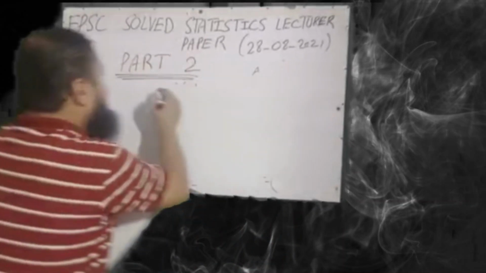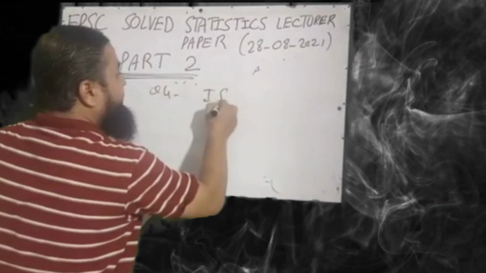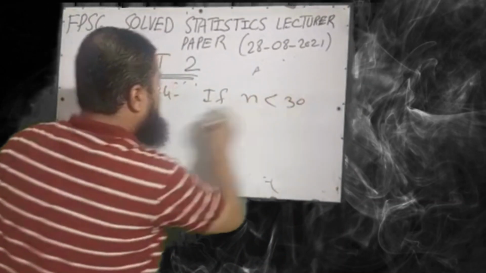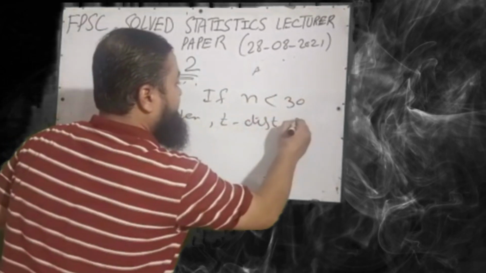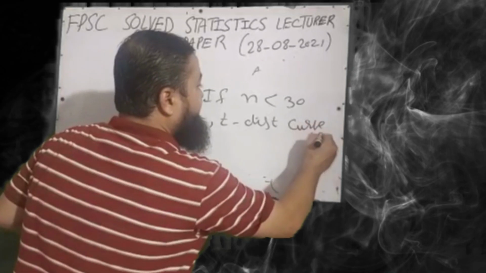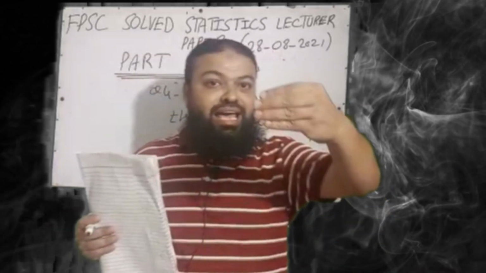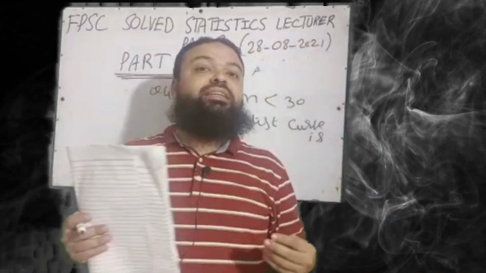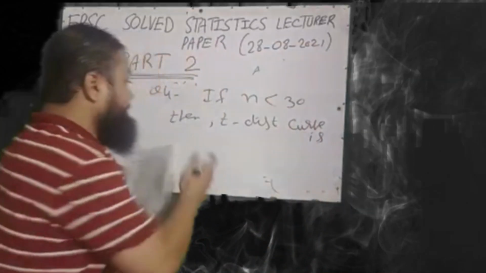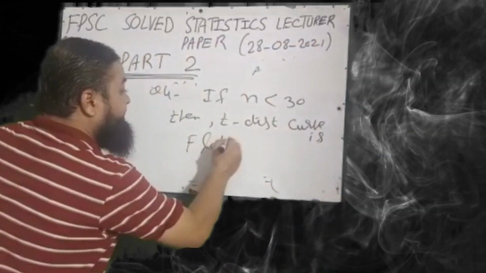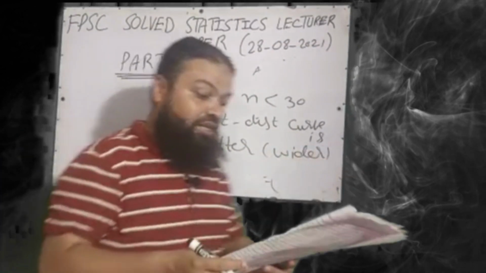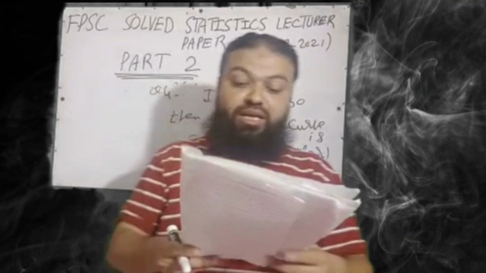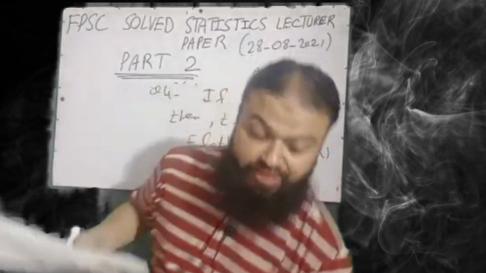Question number 4. If n is less than 30, then the T distribution curve is, dear students, when n is small, less than 30, then the curve of the T distribution is flatter. You can also say that wider. A very important question. Question number 5. Which is more efficient?